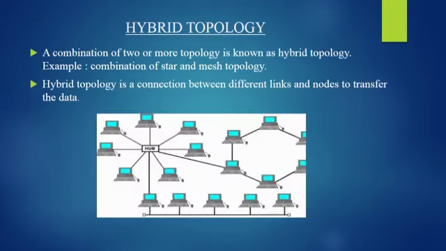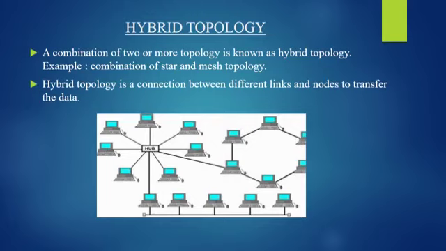The last topology is hybrid topology. A combination of two or more topologies is known as hybrid topology. Example, combination of star and mesh topology. Then hybrid topology is a connection between different links and nodes to transfer the data.